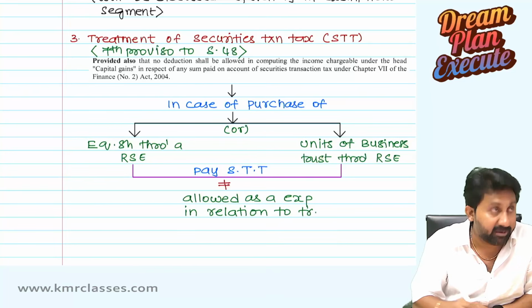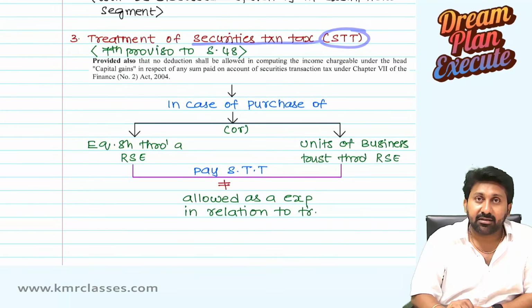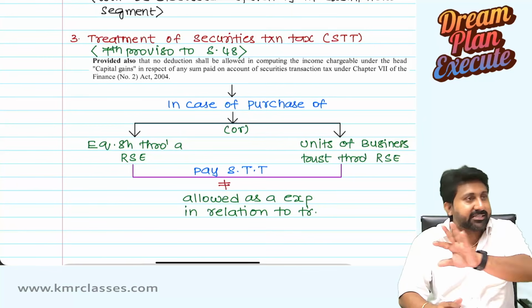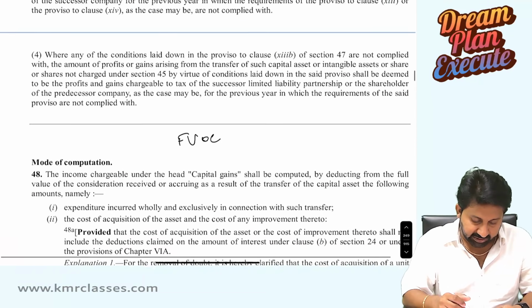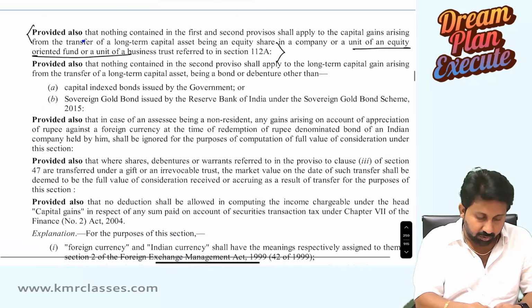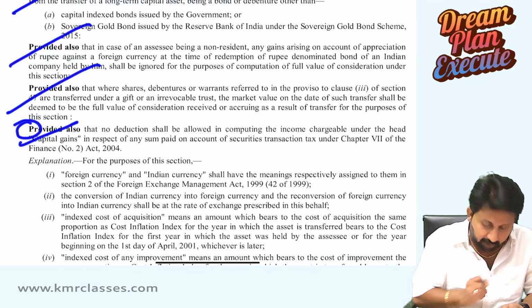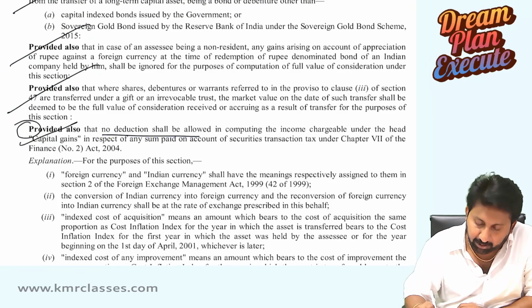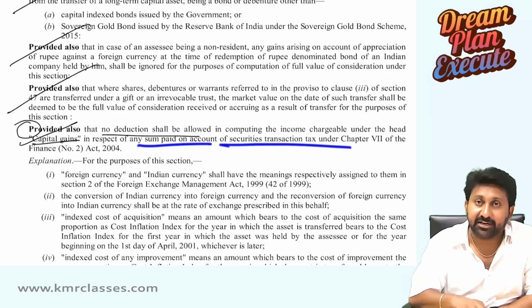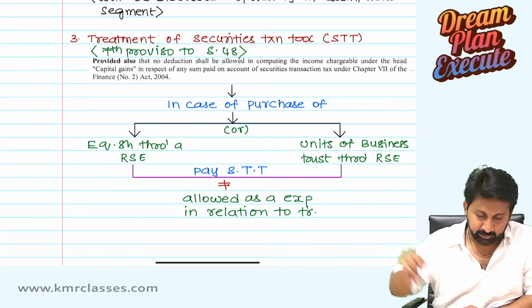Next, very, very important: treatment of securities transaction tax, STT. That's why I said wherever reference is there, we will cover that part of 48. Section 48 is there now. See the provisos: 1, 2, 3, 4, 5, 6, 7. The seventh proviso has a reference. No deduction shall be allowed in computing capital gains in respect of any sum paid on account of STT. So, STT should not be considered.